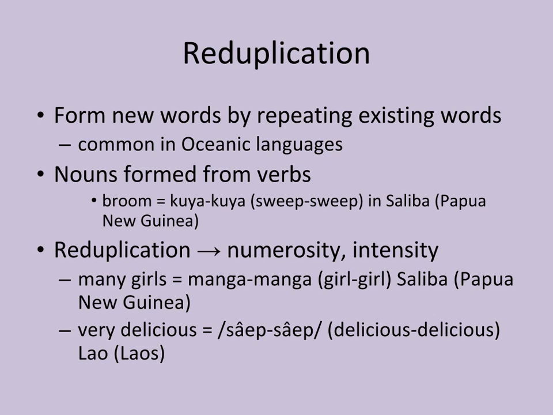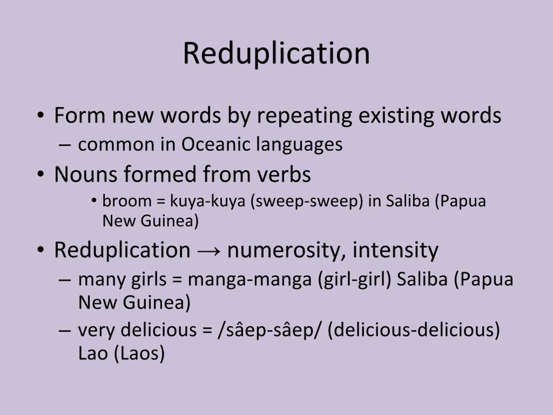Reduplication. This is forming new words by repeating existing words. This is very common in Oceanic languages. Nouns formed from verbs. Broom, in Saliba, a language of Papua New Guinea, is kuya. So when you repeat kuya twice, it means the verb.